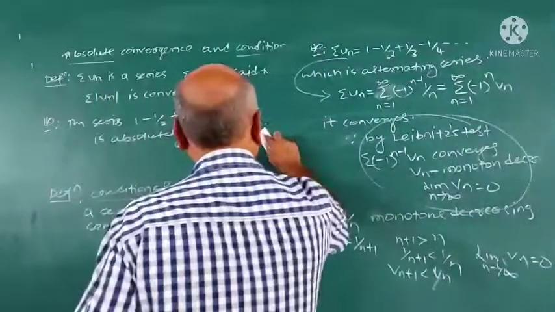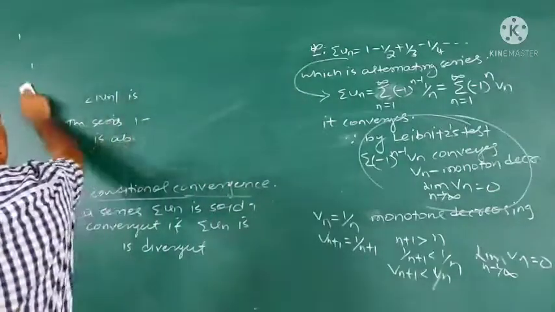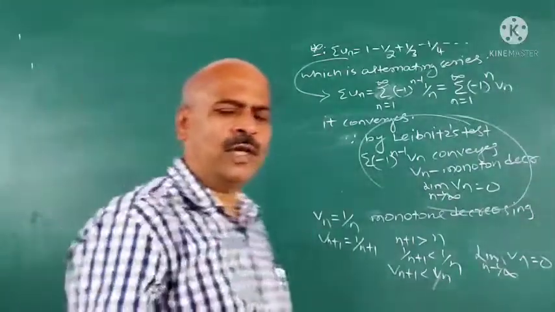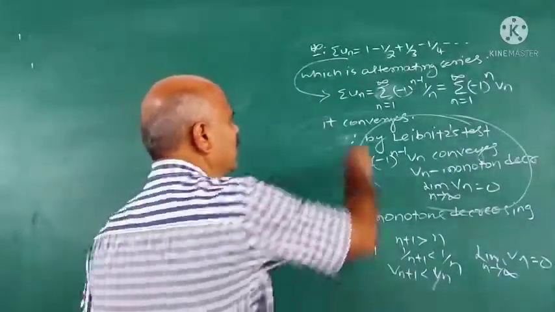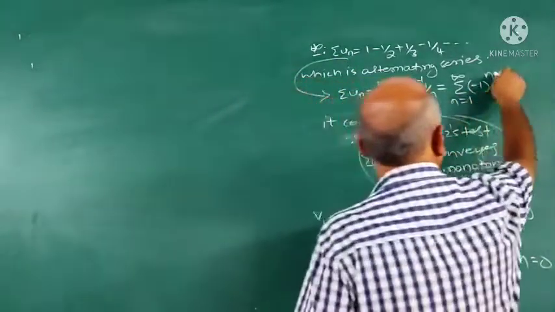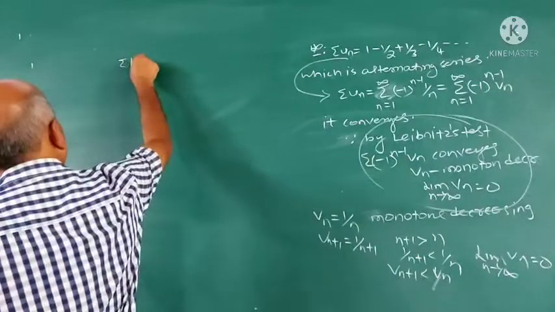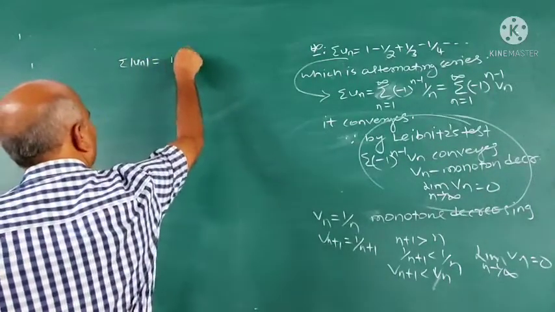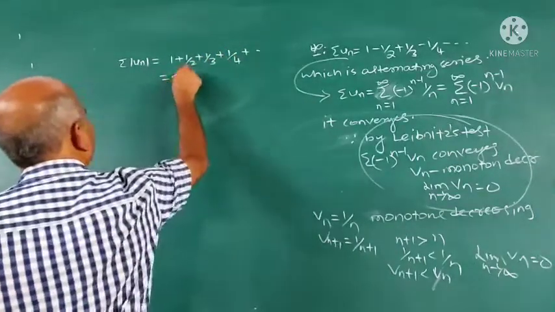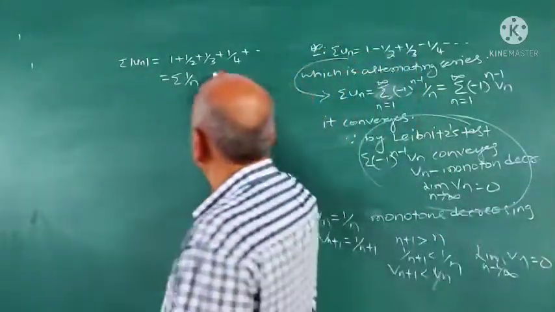So by Leibniz test, this is convergent. That is, sigma minus 1 raised to n minus 1 Vn, or sigma un, converges. But consider sigma mod un. Sigma mod un is 1 plus 1 by 2 plus 1 by 3 plus 1 by 4 plus etc. That is sigma 1 upon n. This diverges.